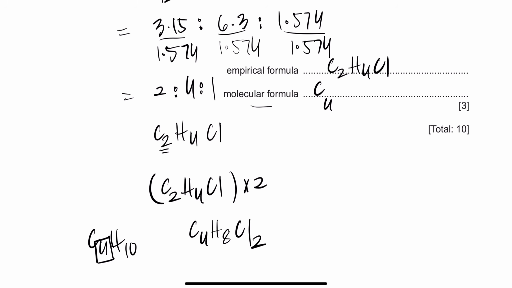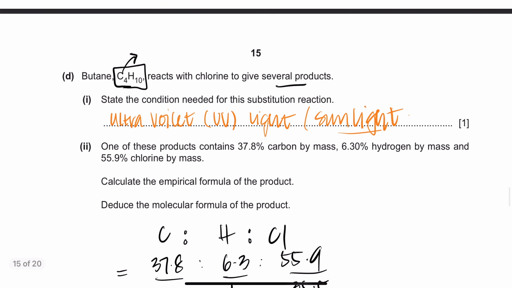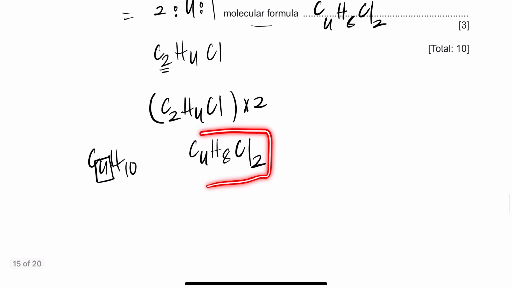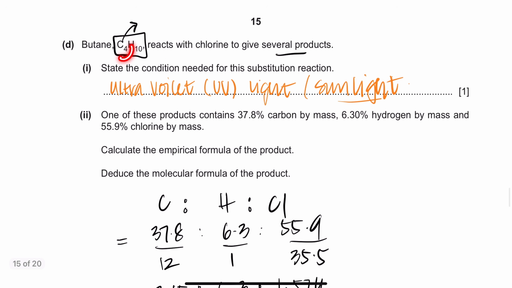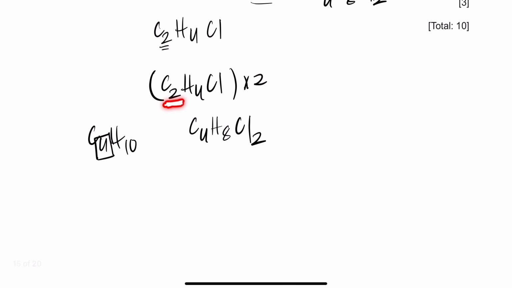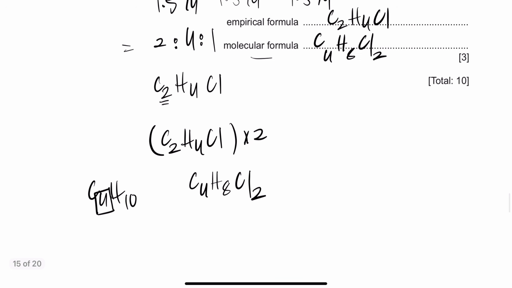This is just a common sense question that you wanted to test you guys with, right? So you had to check this above here because there's no molecular mass given to you, but they've given you that it was butane. So chlorine reacted with butane. So what was the initial molecular formula? The initial molecular formula was C4H8Cl2. And the reason how we reached there was because we know that butane has 4 carbons. So in the molecule you had 4 carbons, and whatever we need to do to get 4 from 2, you multiply it with 2, right? So that was just a common sense question.